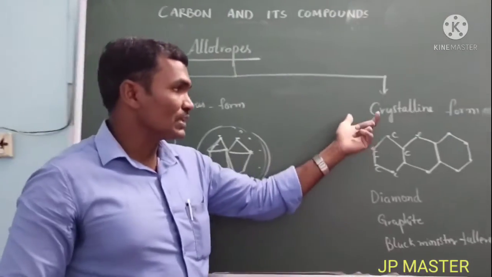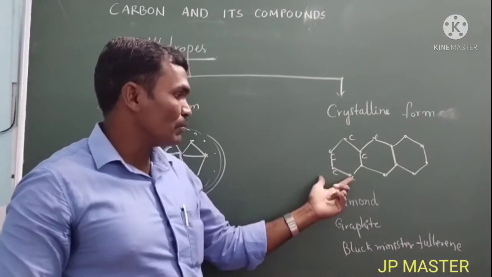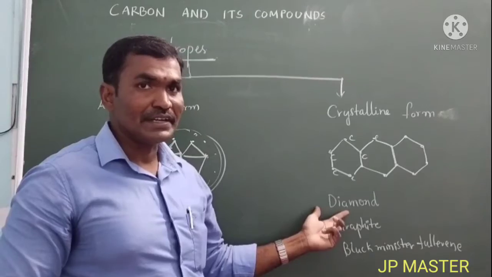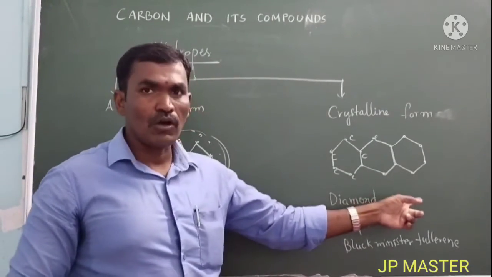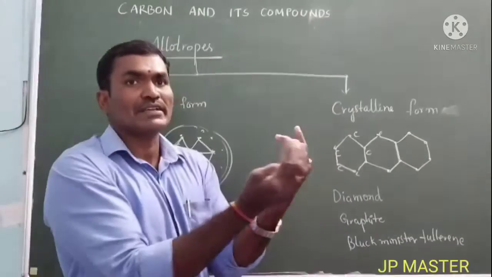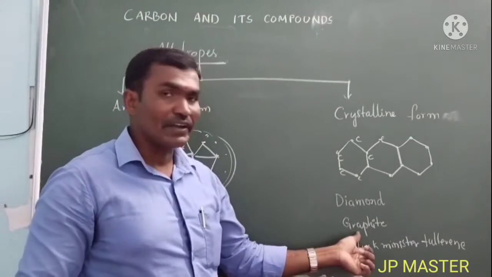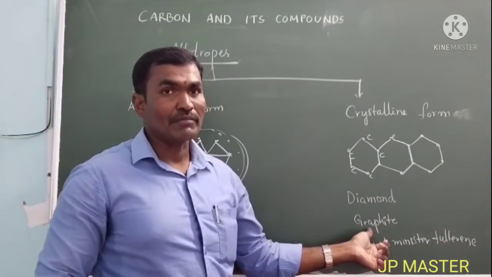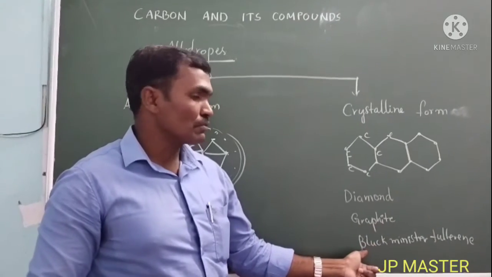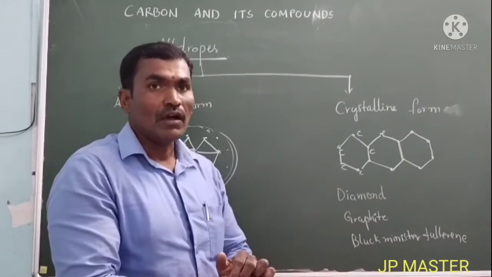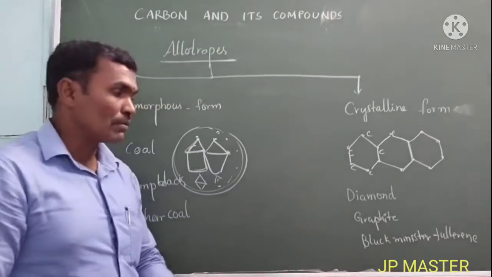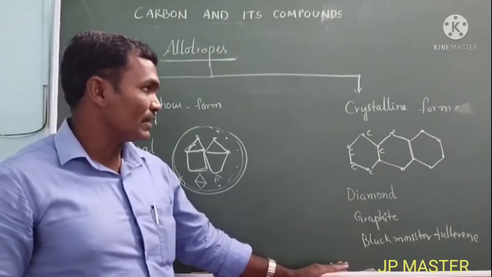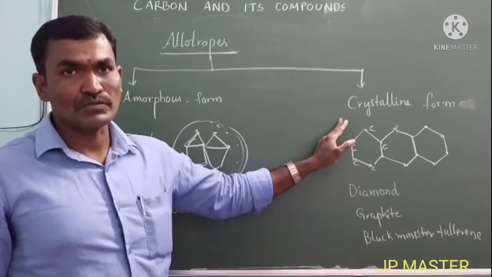Here in the case of the crystalline form, the carbon atoms in a diamond are arranged in a tetrahedral form. So these are all tetrahedral, all carbon atoms arranged in a systematic manner. In graphite also, they are arranged in a trigonal planar manner. In Buckminsterfullerene also, all the carbon atoms are arranged in a systematic manner. So carbon atoms arranged in a systematic manner are called the crystalline form of allotropes.